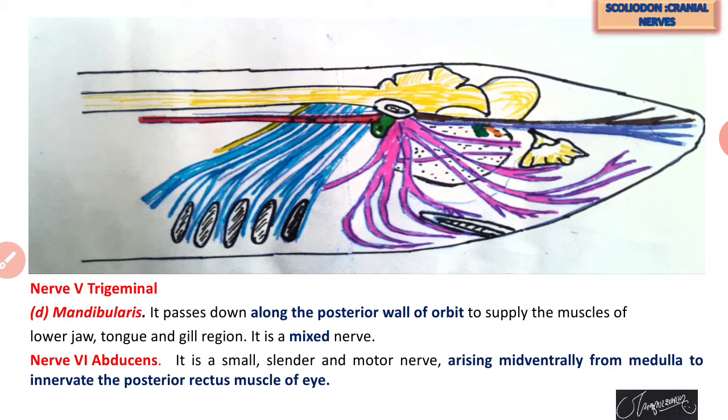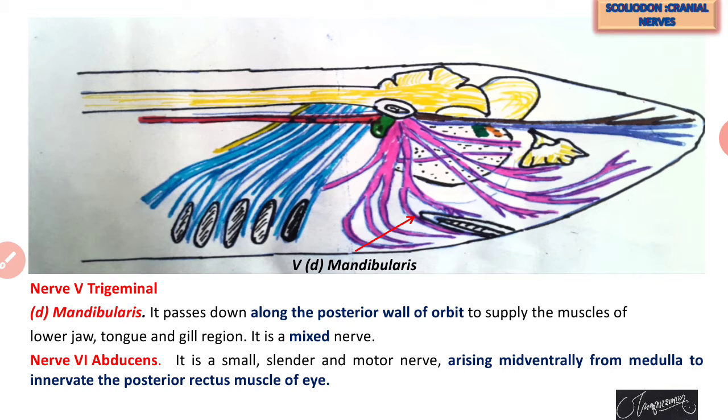Now about the fourth branch of the trigeminal, which has the name mandibularis. This mandibularis passes along the posterior wall of the orbit and supplies the muscles of the lower jaw. Mandibular region means lower jaw region. This mandibularis passes along the posterior wall of the orbit to supply the muscles of the lower jaw and related organs like the tongue and gill region. It is a mixed type of nerve.